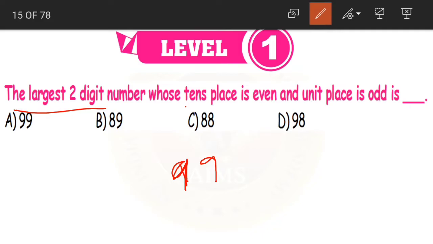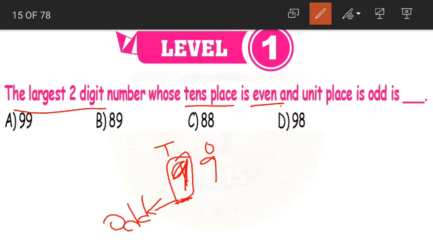But what are they asking in the question? Tens place should be even. Now this is the ones place and this is tens place. Now in tens place here we are having 9. Is 9 an even number or an odd number? Odd number. So this cannot be our number here. Now what can be the correct answer children?